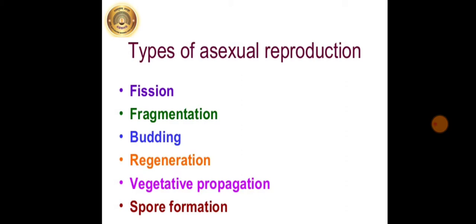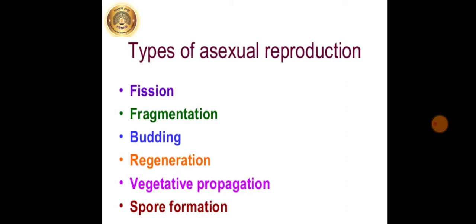This is uniparental reproduction, that is involvement of only one parent, and it occurs by mitotic cell division. Absence of genetic recombination is a drawback, whereas fast process is an advantage of this reproductive method.